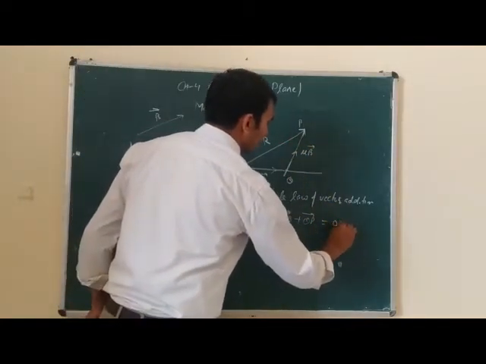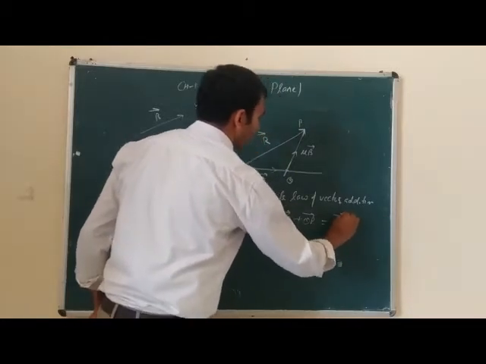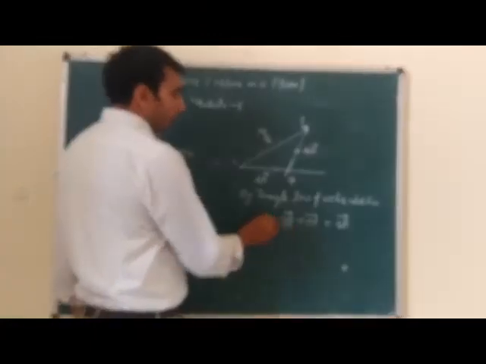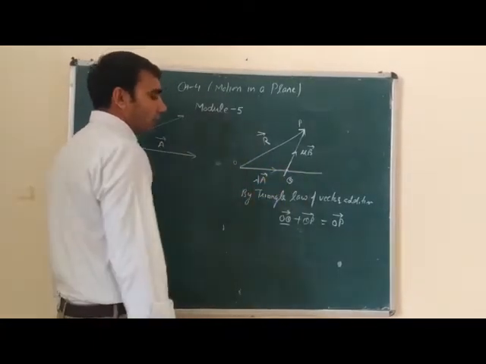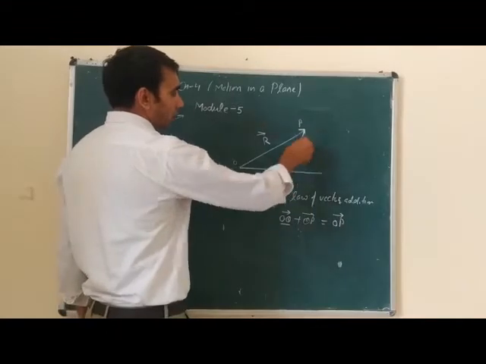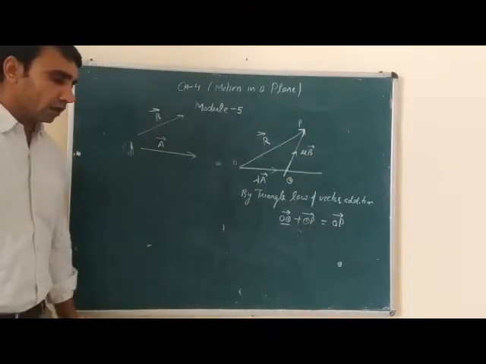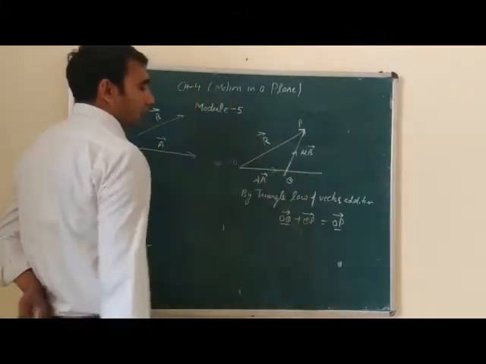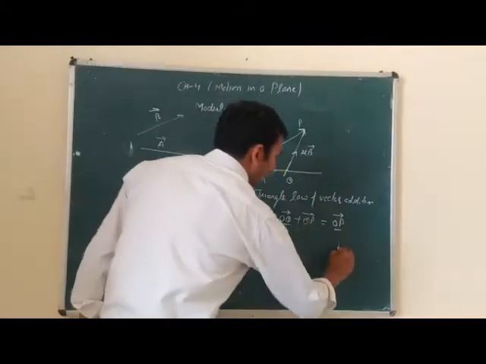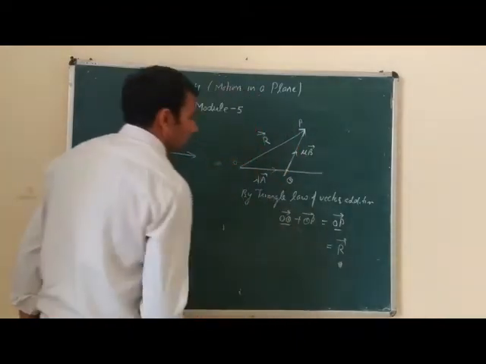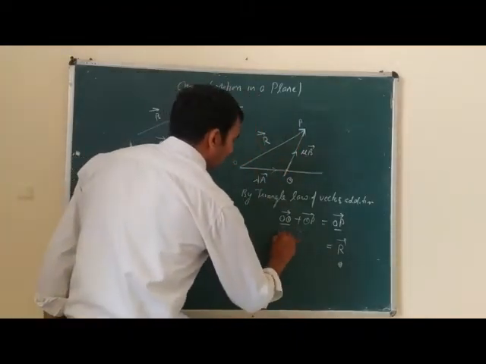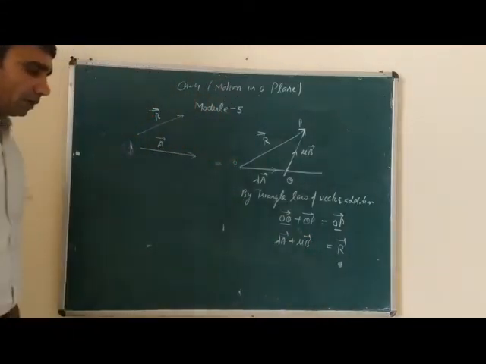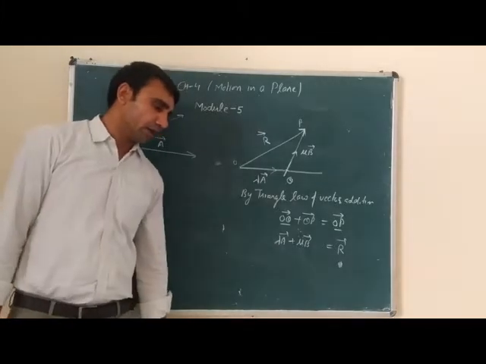Vector OQ is lambda A, vector QP is equal to mu B. So vector OP, that is vector R, which is resolved: vector R is equal to lambda A plus mu B.